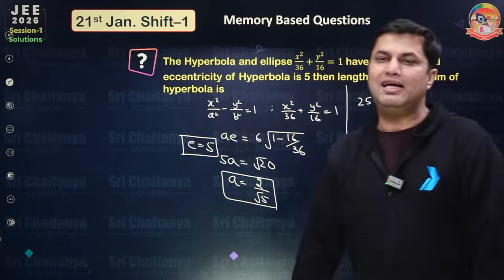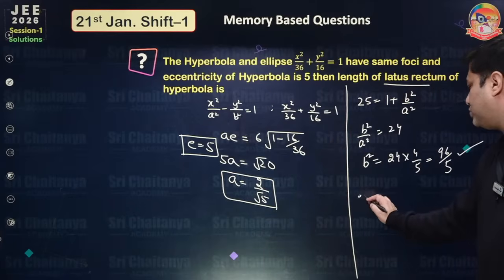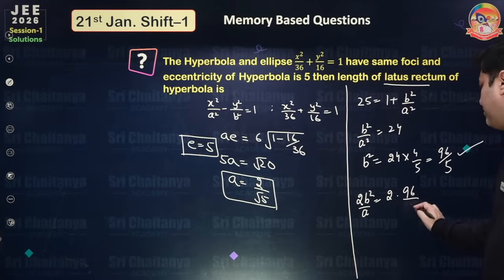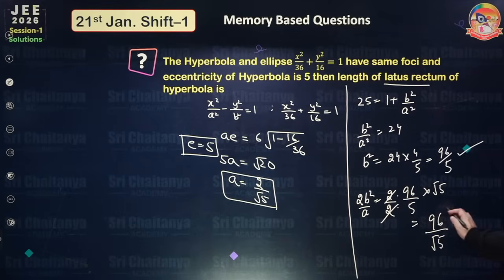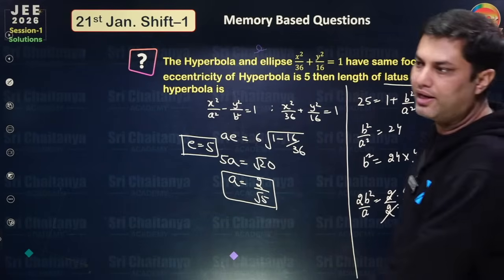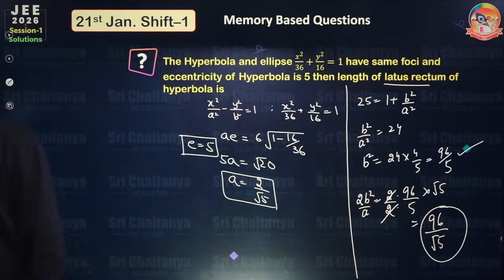So the length of the latus rectum is 2b square by a. So 2 into 96 by 5, and a is 2 by root 5. So 2 cancelled. So the correct answer is 96 by root 5. How many of you got the right answer? 96 root 5 by 5 is again 96 by root 5. Yes, one student has done it correctly.